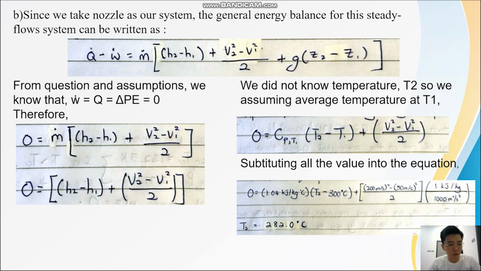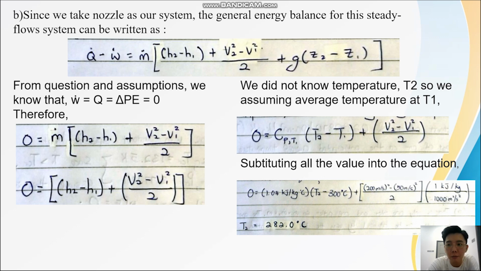For B, we need to calculate the temperature of the air at the exit. Since we take the nozzle as our system, the general energy balance for this steady flow system can be written as the heat flow rate minus the work equals the mass flow rate times the change of specific enthalpy between inlet and outlet, plus the velocity at the outlet squared minus the velocity at the inlet squared divided by 2, plus the change of the potential energy. From the question and assumptions, we know that the work, the heat and the change of potential energy are equal to 0. So we can simplify our equation.